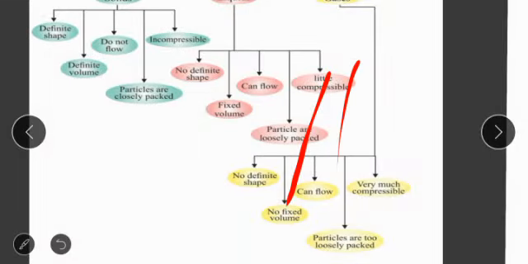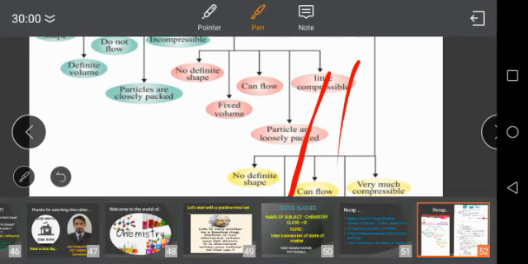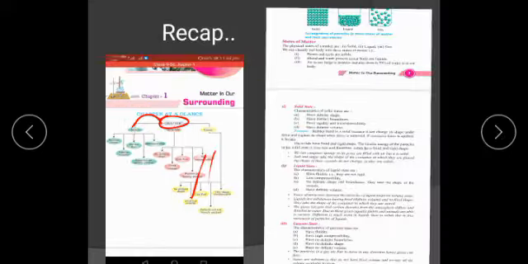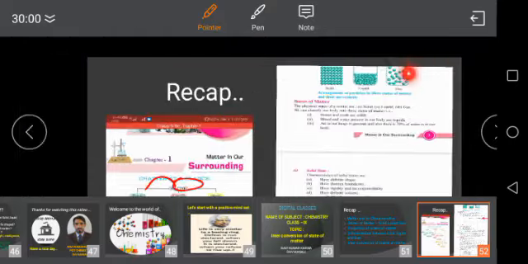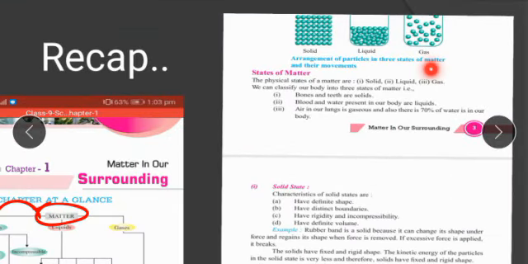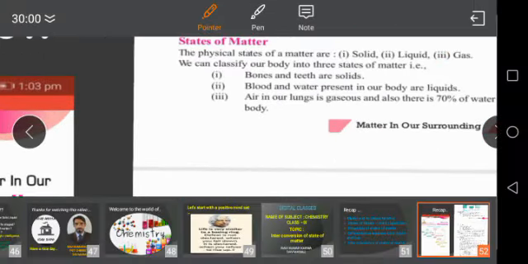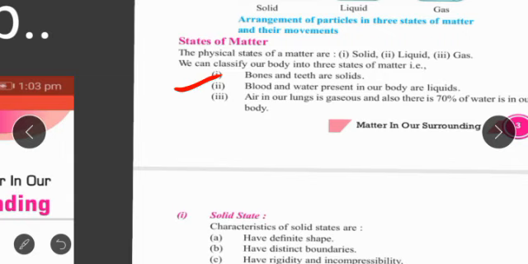So now if we discuss the states of matter, there are basically the physical states of matter: solid, liquid and gas. We can see we classified our body into 3 states of matter. Number 1, bones and teeth are solid, blood and water present in the body are liquid, and air in our lungs is gas. So if you need to see what matter is and what the 3 states of matter are, you can relate it with your body.